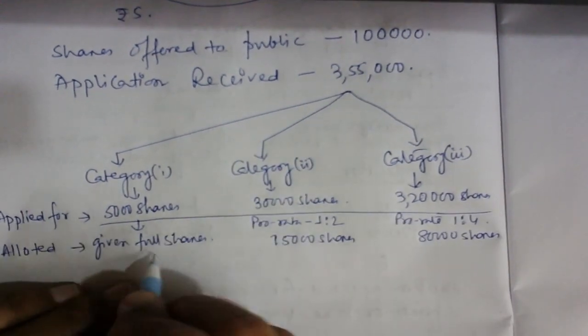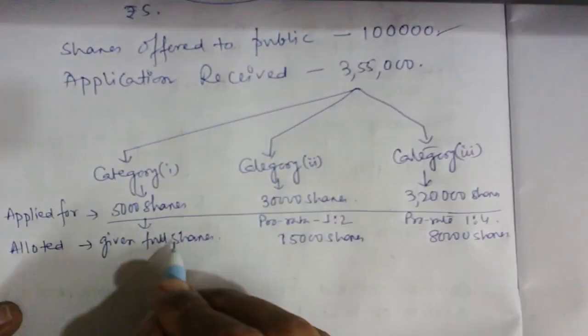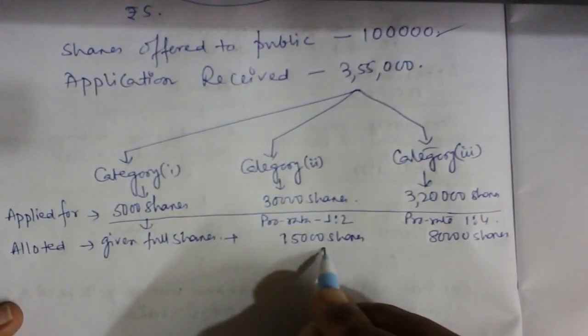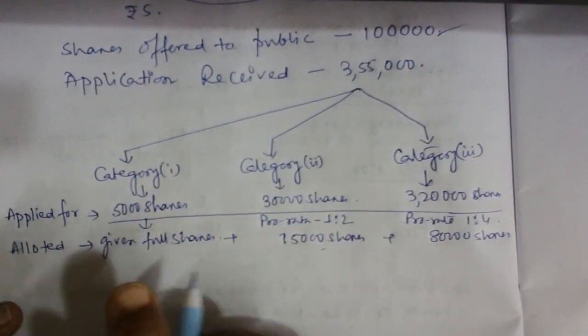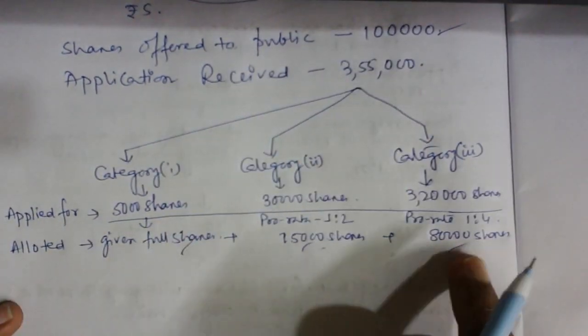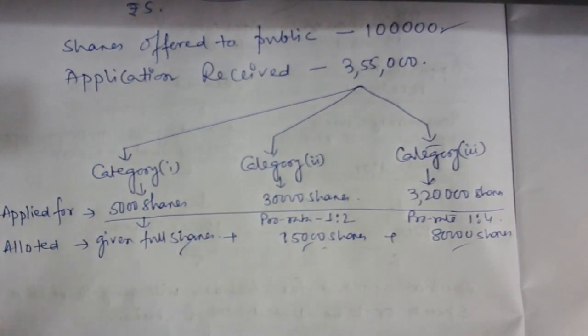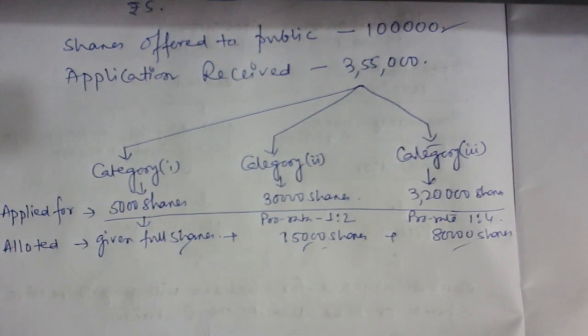If you add all these 3 now with respect to the allotted, you get 1 lakh. Here 5,000, here 15,000, here 80,000. If you add these 3, you will get 1 lakh. So this is the pro rata allotment adjustment concept. Okay guys, this is what is called the pro rata allotment adjustment concept. We need to first understand this. If you understand it, then everything is going to get easy.